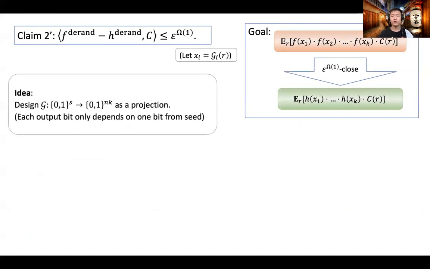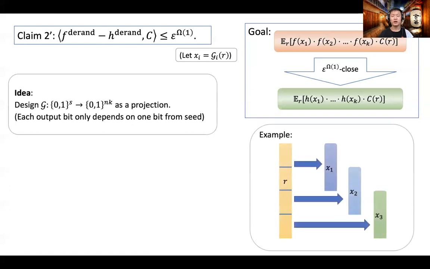We will consider a very simple class of generators. That is, we design G as simply a projection, which means that each output bit depends on at most one input bit. Here is an example. For the given seed R, we split it into 4 parts. We map the first 2 parts to the instance x1, the middle 2 parts to x2, and the last 2 parts to x3.